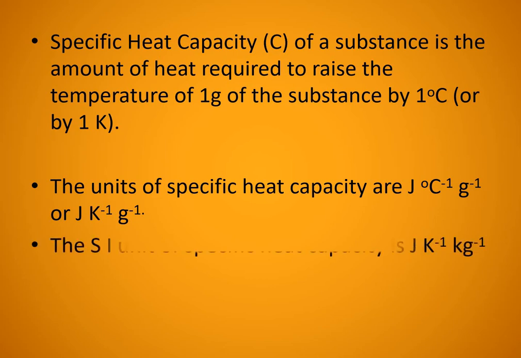And the SI unit is joule per Kelvin per kilogram. So in the definition itself, it is better to write unit mass of the substance: the specific heat capacity of a substance is the amount of heat required to raise the temperature of unit mass of the substance by unit degree Celsius or unit Kelvin.